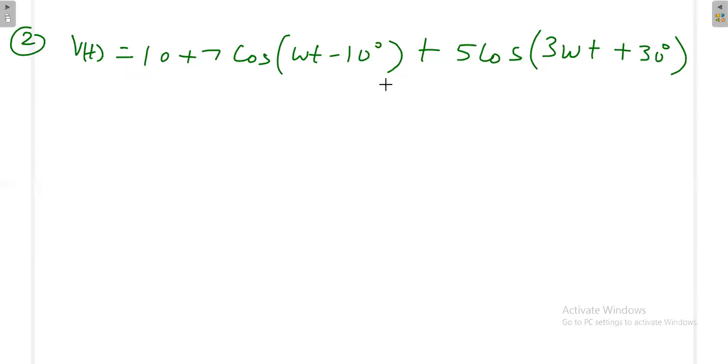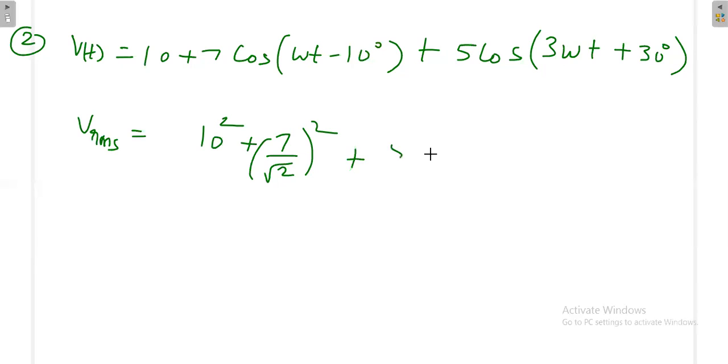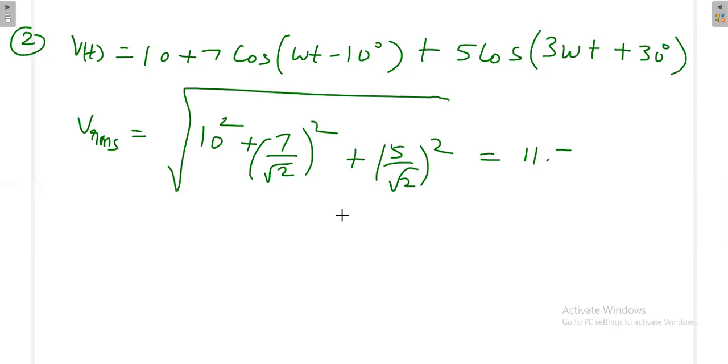When the frequency is different, the phase can be anything, no problem. Now what is the answer? The RMS value is equal to 10 square plus 7 by root 2 whole square, plus 5 by root 2 whole square, overall square root, then the answer is 11.7.